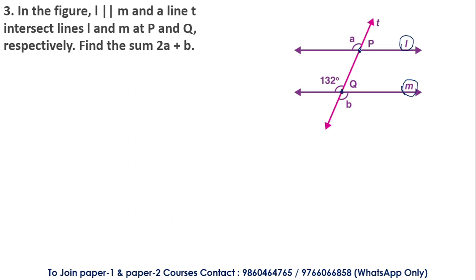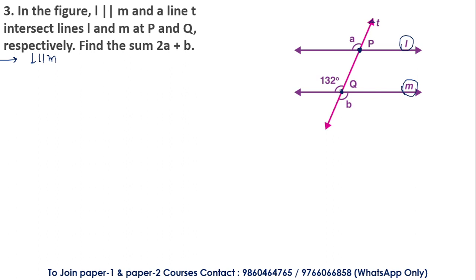Okay, this is intersecting at point P, this is intersecting at point Q. So line T is intersecting the parallel lines at P and Q respectively. Okay, so now let's try to get the solution over here. Given that L is parallel with M and T is the transversal. The transversal means the line which is going to intersect these 2 parallel lines at 2 particular points.